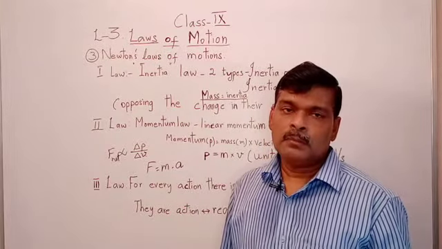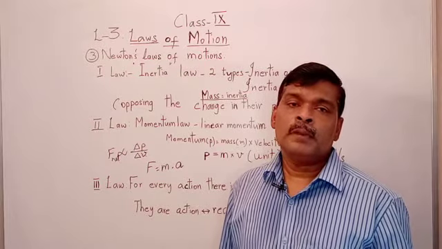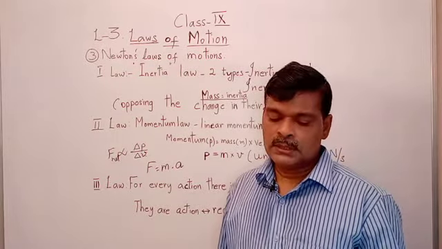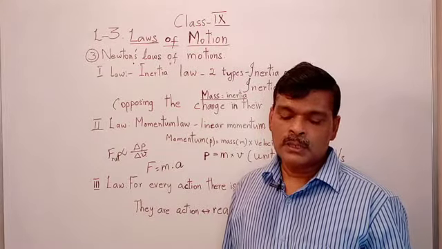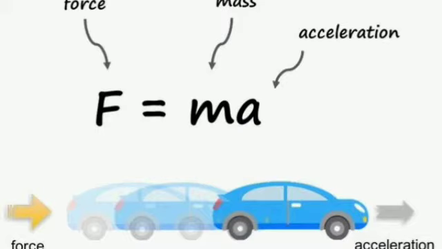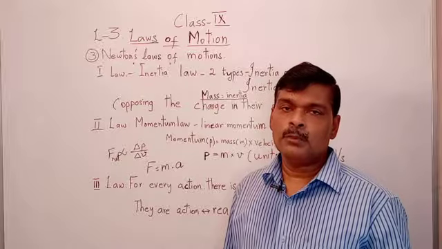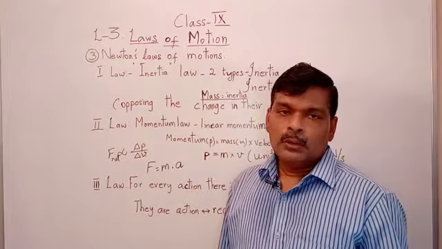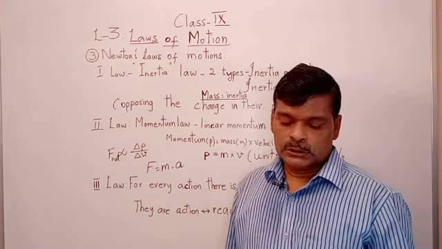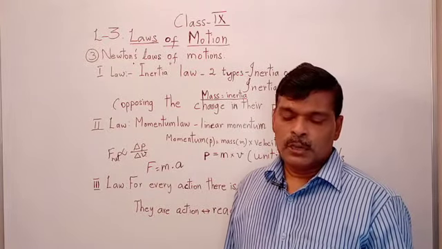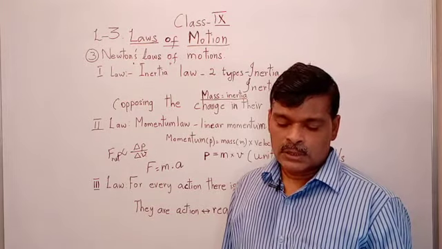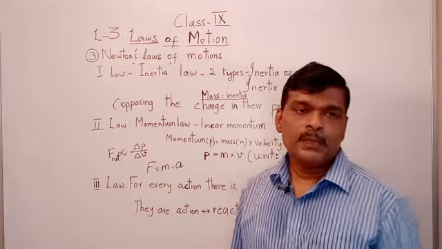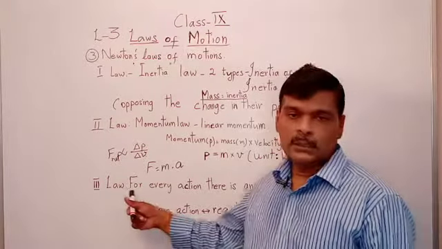Net force is when maximum 2-3 forces are applied upon the same body. So we are considering it as F net. F net is equal to mass into acceleration, mass of the body into acceleration of the body. Next, unit for that force F net is kilogram meter per second square, or we are considering it as the Newton unit.